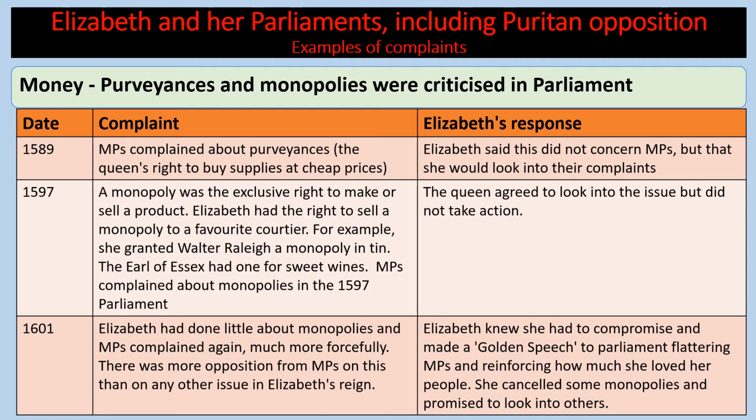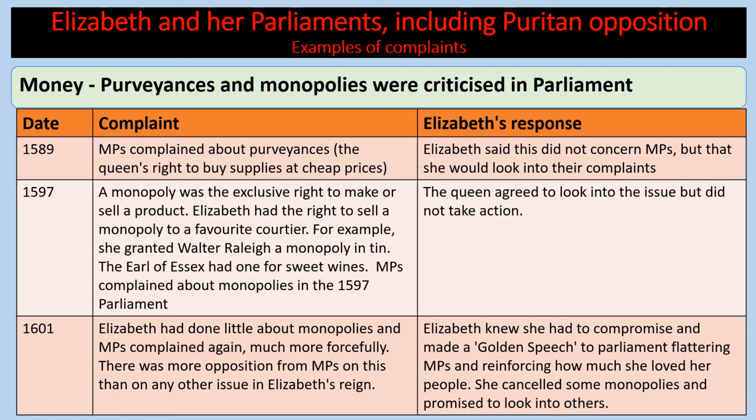Okay, so if you want some examples of complaints from Parliament, you've got purveyances and monopoly. So really a lot around money. In 1589, MPs complained about purveyances, which is the Queen's right to buy supplies at cheap prices. Elizabeth said that this did not concern MPs, but that she would look into their complaints.